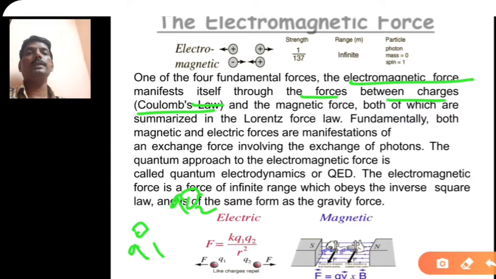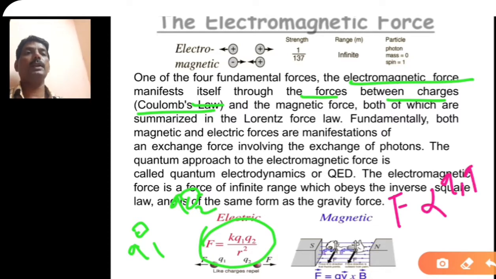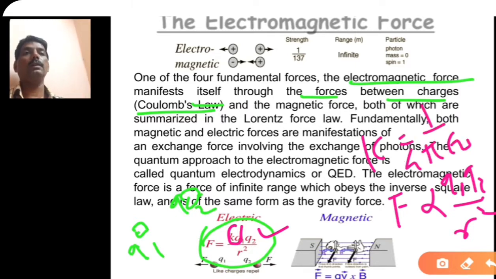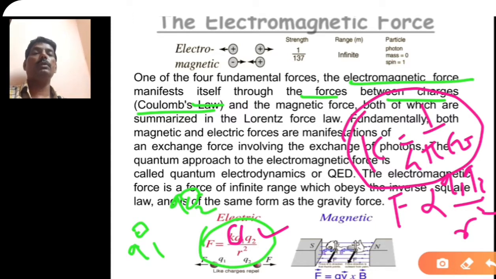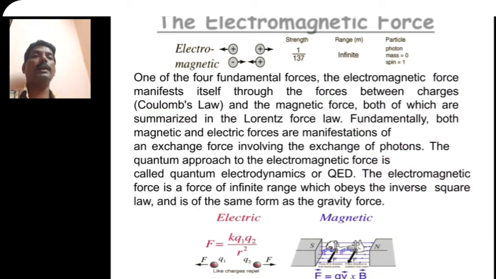That Coulomb's force is given by F is equal to K Q1 Q2 upon R square. This force is directly proportional to the product of the charges Q1 and Q2, and inversely proportional to the square of the distance between them. Here, the value of K is 1 upon 4 pi epsilon naught. So F equals K Q1 Q2 upon R square is called Coulomb's law, Coulomb's force, which is the electromagnetic force.